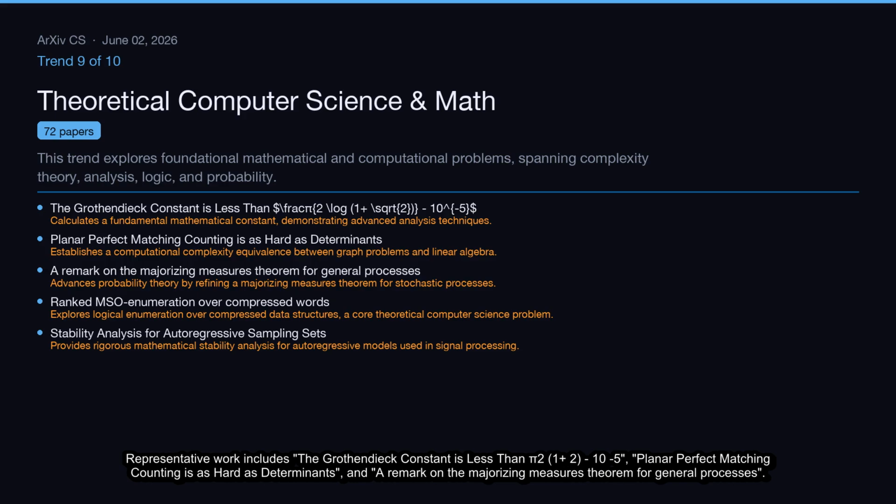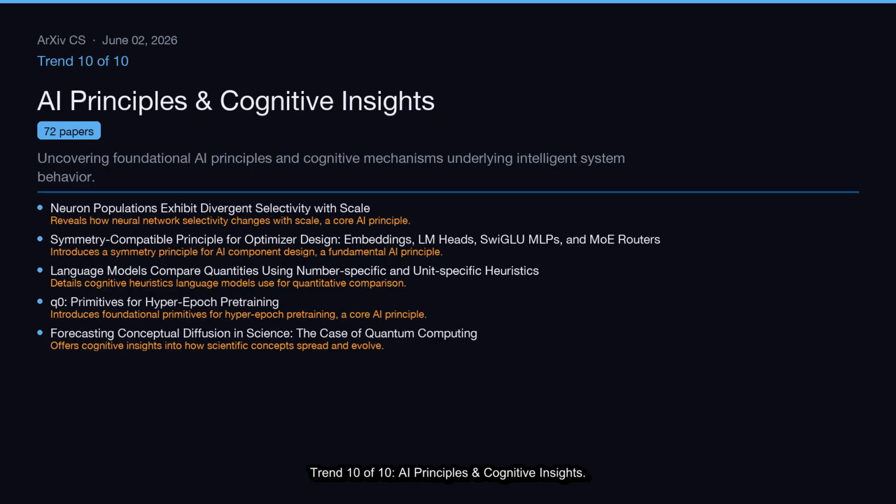Trend 10 of 10, AI Principles and Cognitive Insights. Uncovering foundational AI principles and cognitive mechanisms underlying intelligent system behavior. This cluster covers 72 papers.